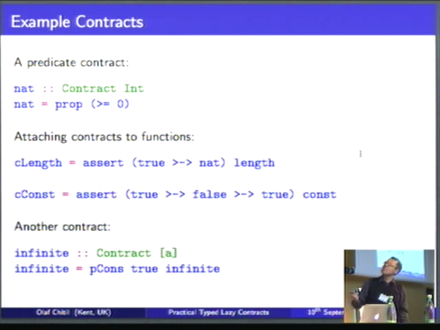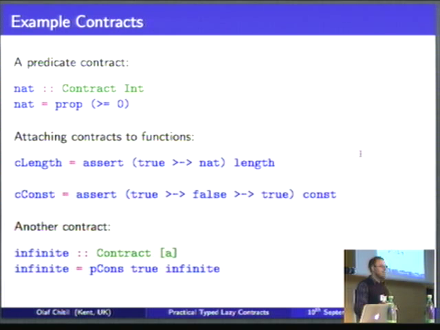And that is something we use here to specify a contract for the const function. So the const function takes two arguments, a first argument and a second argument, and it always returns the first argument. And the second argument here is always ignored. Well, we can express that in our contract and say that the contract for this one is false. If const actually ever happened to evaluate that, then clearly something went wrong there.